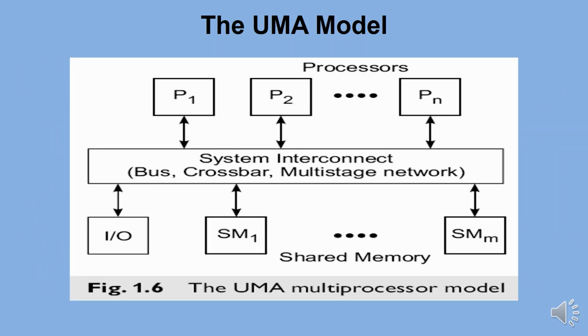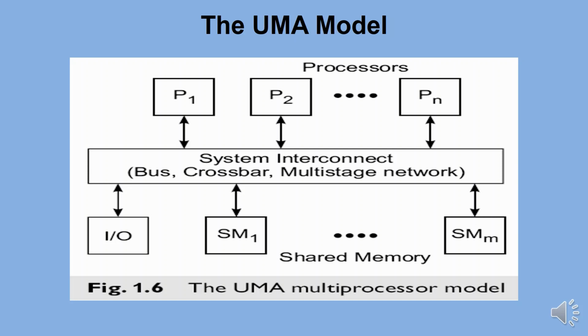The diagram shows the UMA model. We have n number of processors named P1, P2 up to Pn, as well as multiple shared memories SM1, SM2 up to SMm. So these are all shared memories. They are connected to I/O devices through a system interconnect. That system interconnect can be a bus, crossbar, or multistage network.